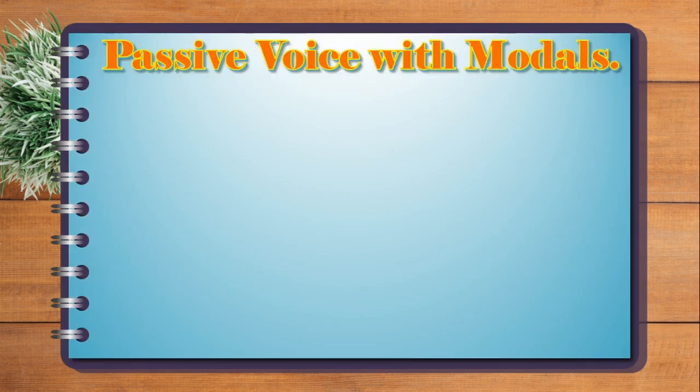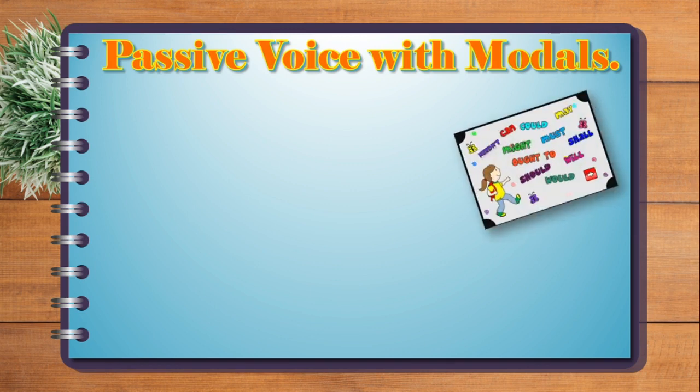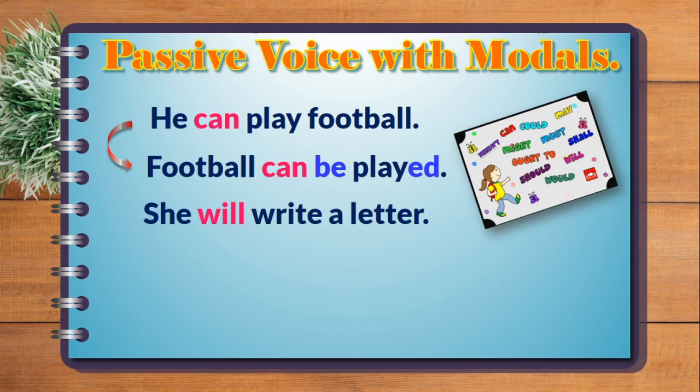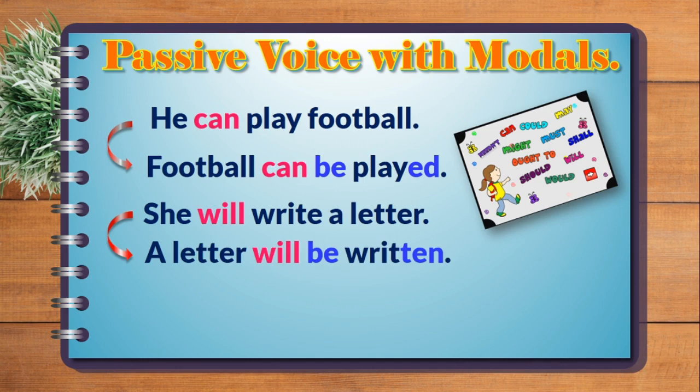Let's move to the passive voice with modal verbs. When we talk about passive voice, we can use it with modal verbs such as can, could, may, must, shall, etc. For example, here, he can play football. Okay, so this is an active sentence. The passive sentence: we have football can be played. Okay, another example, she will write a letter. Here, will functions as a modal verb, and we can apply the rule of the modal verbs to the simple future. So this one here is going to be a letter will be written.